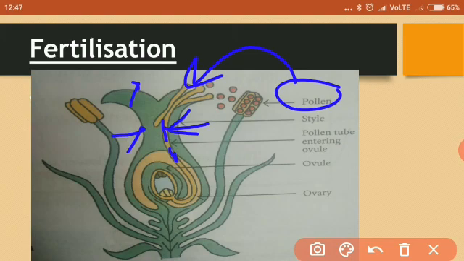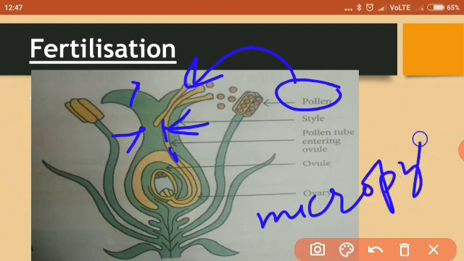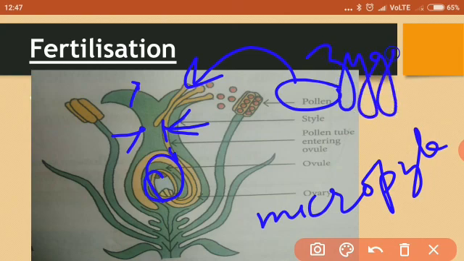And where does it have to reach? It has to reach up to the ovule. So it will reach the ovary, because to reach the ovule, it has to go to the ovary, and release the male gamete into the ovule through an opening called micropyle. So now the male gamete which was present in the pollen will reach the female gamete which is present in the ovule. The male gamete and female gamete will then fuse, and after fusing, one cell is formed that is called zygote. This zygote then divides and grows into an embryo.